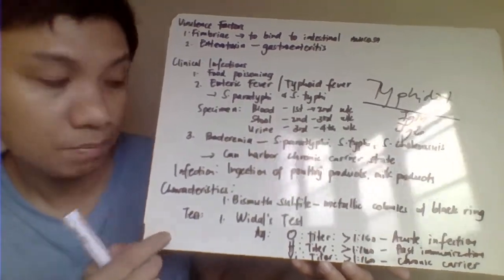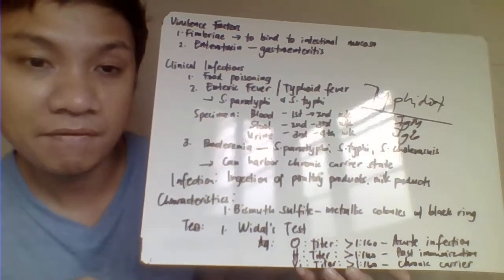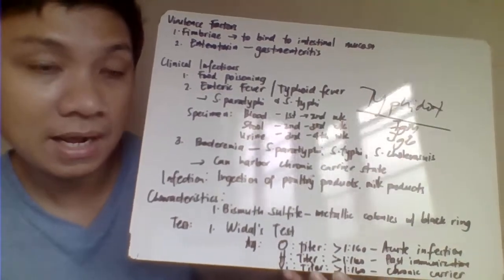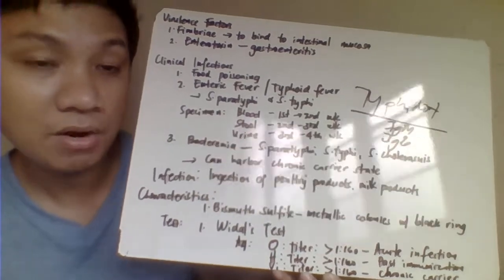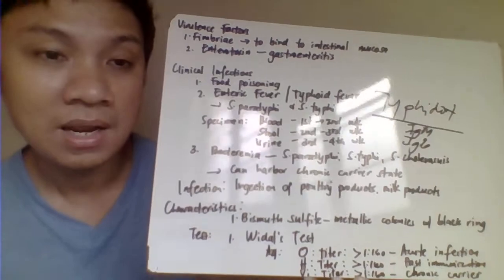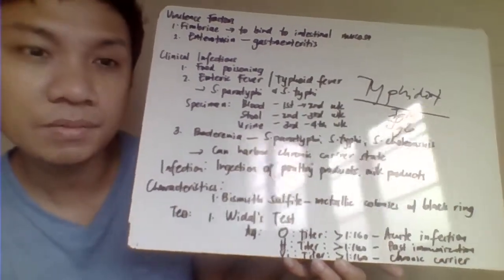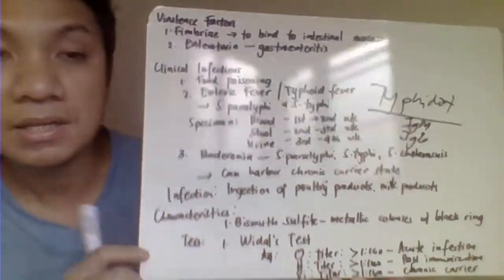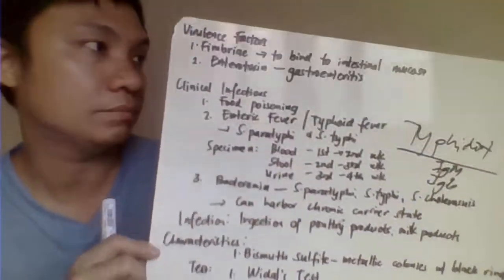Remember, when the patient had a Salmonella infection, typhoid fever, if the patient has not been adequately treated, the bacteria can stay in the gallbladder of the patient and eventually become a chronic carrier, where every time the patient is shedding a fecal sample, it contains the bacteria, and if that fecal sample gains entry to the bodies of water or source of drinking water in a community, then you can get infected by that. And you get infected by Salmonella by ingestion.